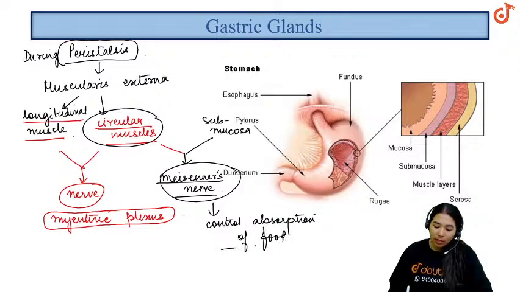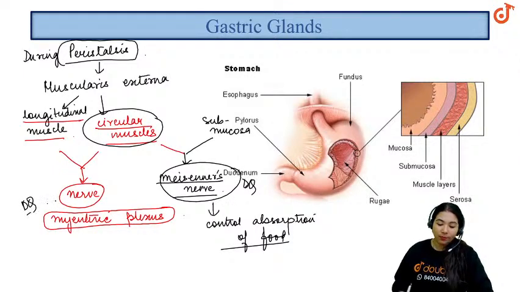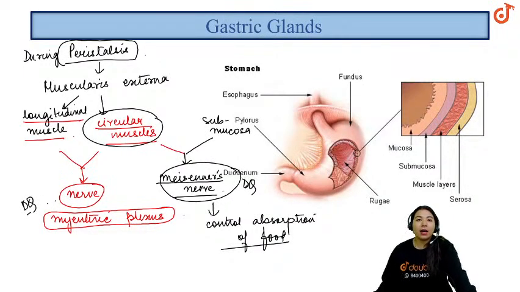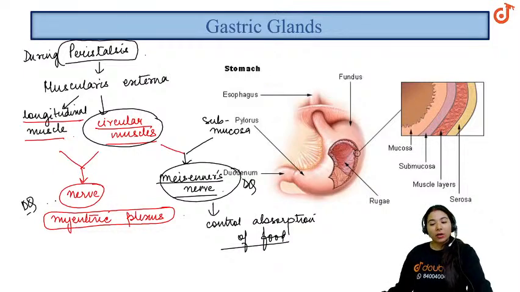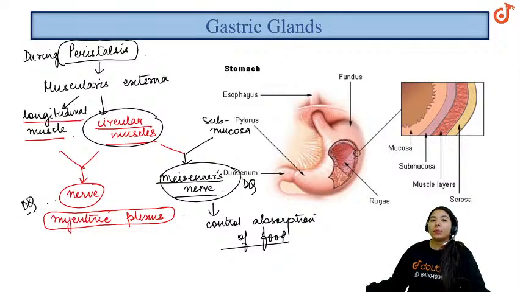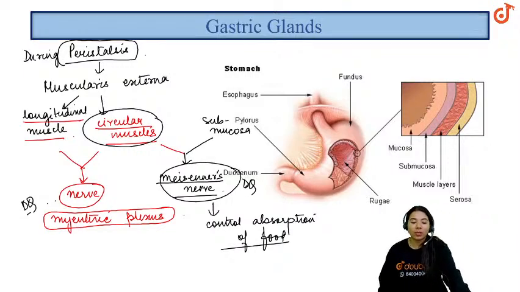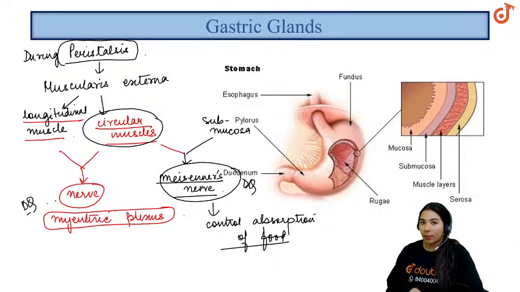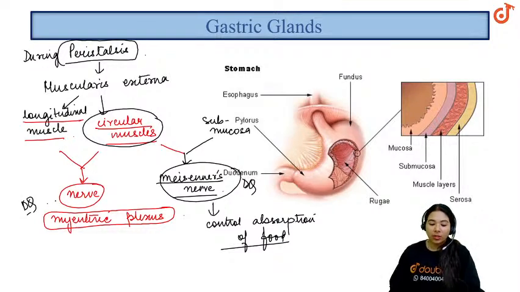क्लियर है? ये दोनों डायरेक्ट क्वेश्चन है, ये भी DQ, ये भी DQ, डायरेक्ट क्वेश्चन. ठीक है, that the Meissner's nerve and the myenteric nerve दोनों डायरेक्ट क्वेश्चन है, starting from the tinea coli and haustra. Both of them they are found in the colon. The Meissner's nerve is present in the submucosa just outside, and the myenteric nerve is present in between the longitudinal and the circular muscles. Clear है?